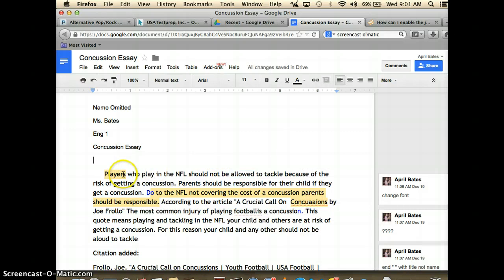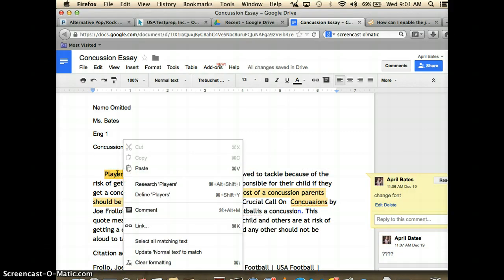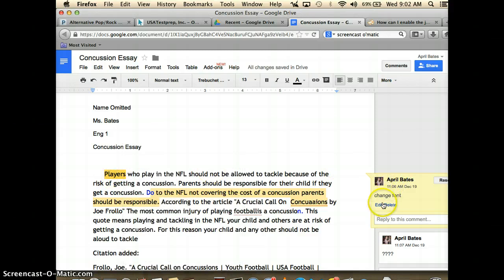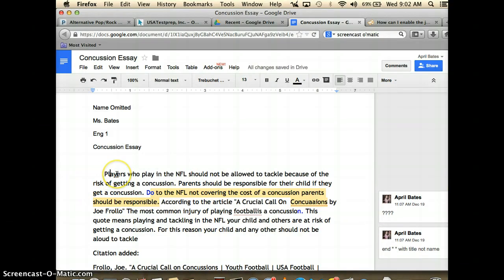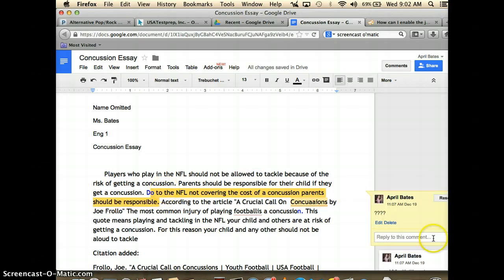Okay, same thing here. Once they have changed the font, I can actually mark that as resolved, and it'll unhighlight it. Okay, so same things here. Do the NFL not covering the cost of concussions? Parents should be responsible. That's kind of confusing. You notice that's why I put the question marks over here.